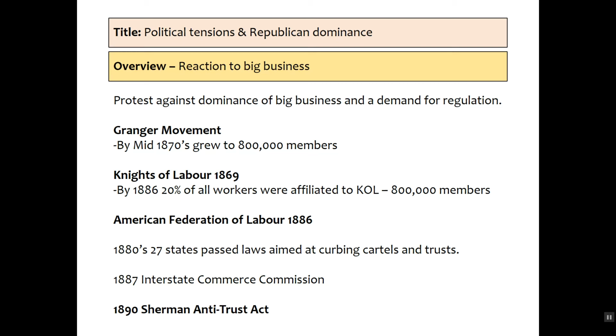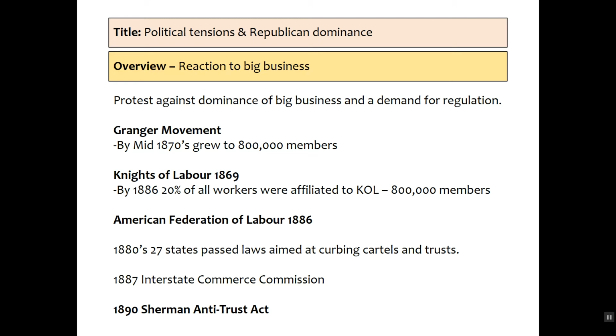By the 1880s, we've got the reaction of 27 states passing laws to curb the cartels and trusts' influence. In 1887 the Interstate Commerce Commission is the first time the federal government is regulating travel on railroads, and in 1890 we've got the Sherman Antitrust Act. All of these are pieces of legislation aimed at regulating big business.